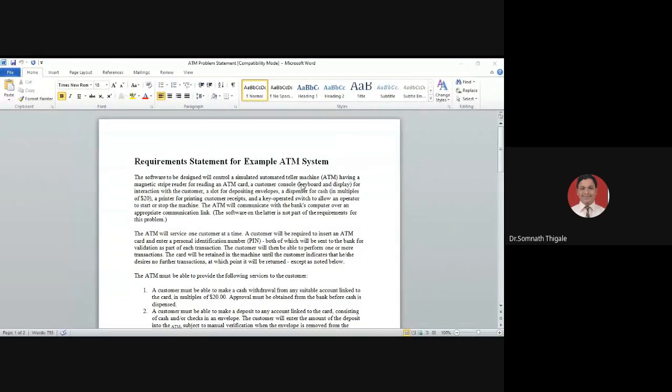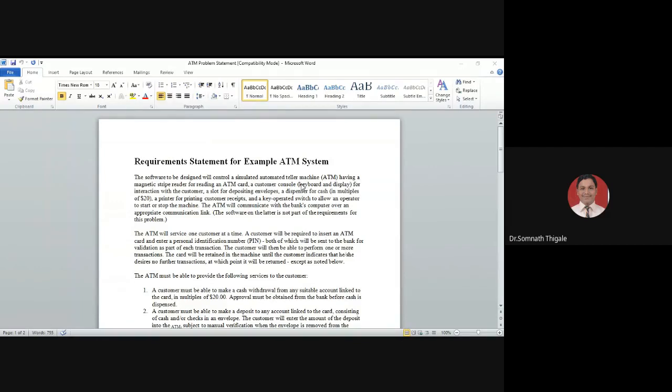With reference to that, whatever interactions take place between the bank manager and the person from the software development team, we will document, and we will simply call it writing the problem statement.